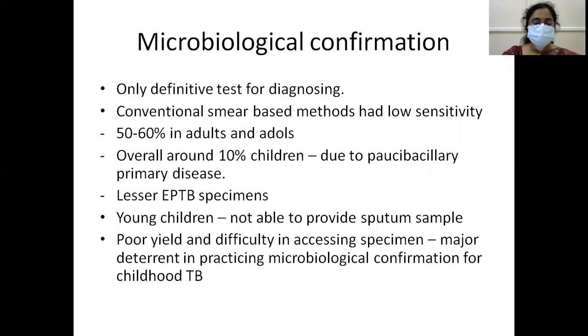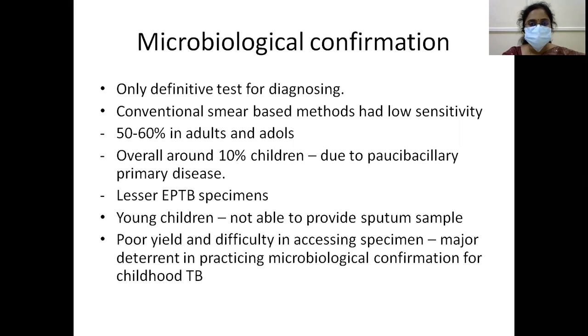What is microbiological confirmation? It is the only definite test for diagnosis. Conventional smear-based methods had low sensitivity, 50 to 60% in adults and adolescents. Overall, around 10% in children. It has very low sensitivity due to paucibacillary primary disease and fewer extrapulmonary TB specimens in children. Younger children are not able to provide a sputum sample. So poor yield and difficulty in accessing the specimen is a major deterrent in practicing microbiological confirmation for childhood TB.